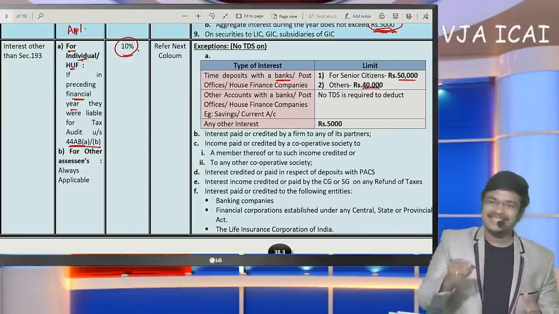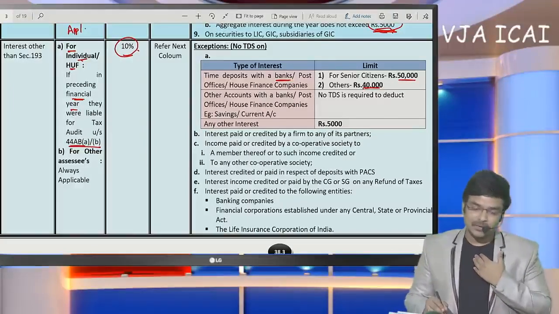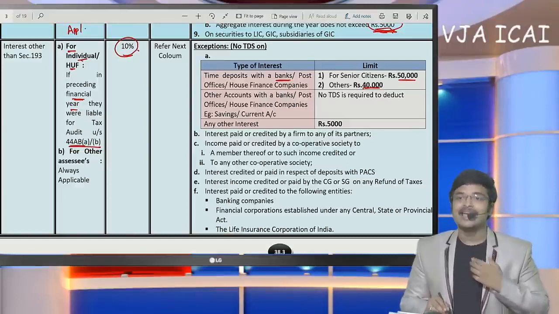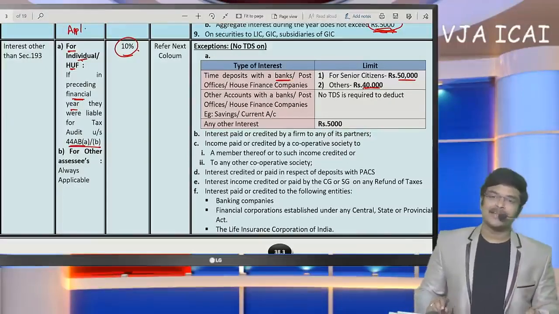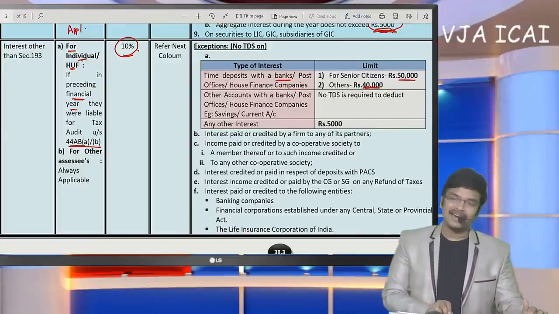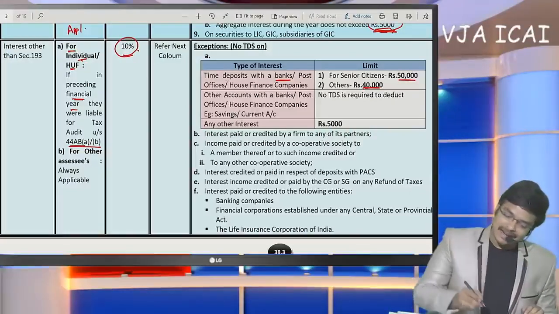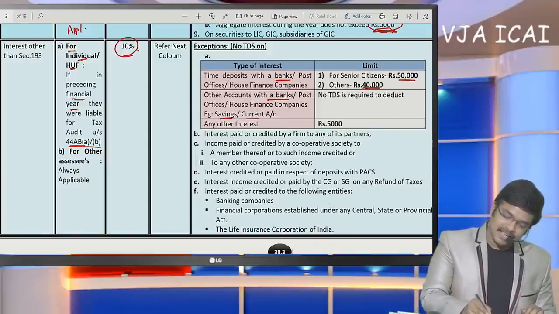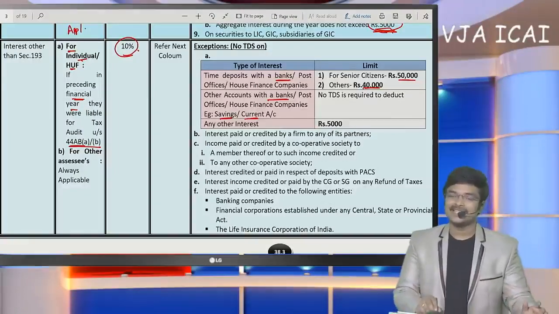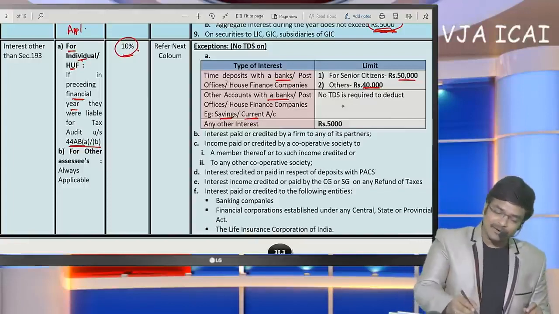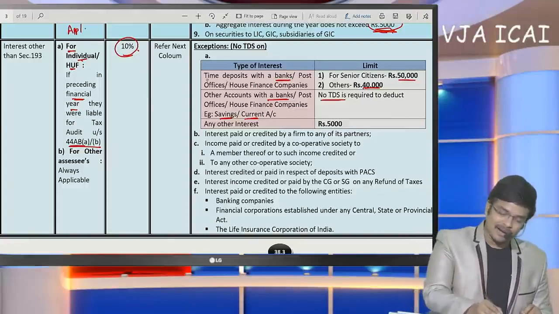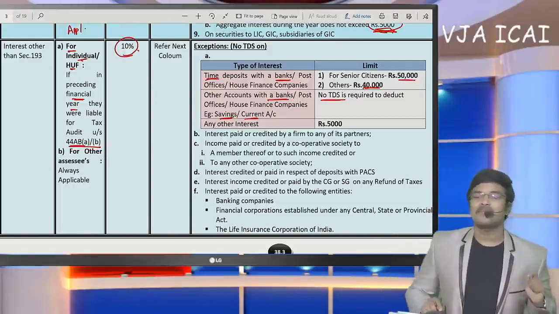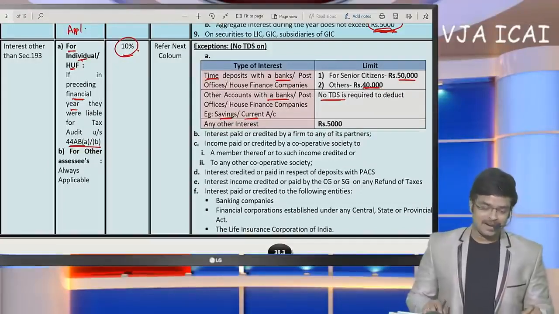And if bank pays interest to me, in case of other than senior citizens, if interest exceeds 40,000, then they are going to deduct TDS under 194A. And other bank accounts like savings interest, current account, generally they do not pay interest. So savings and current account, no TDS is required. Only on time deposits like recurring deposit, fixed deposit, the provisions of TDS will get attracted.